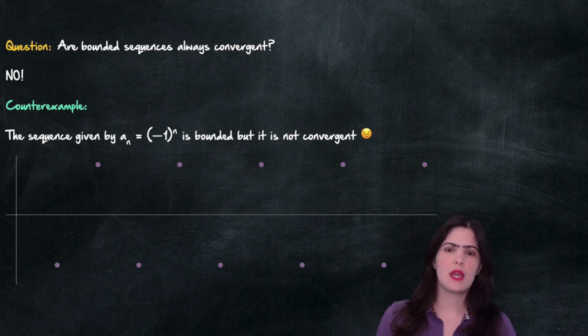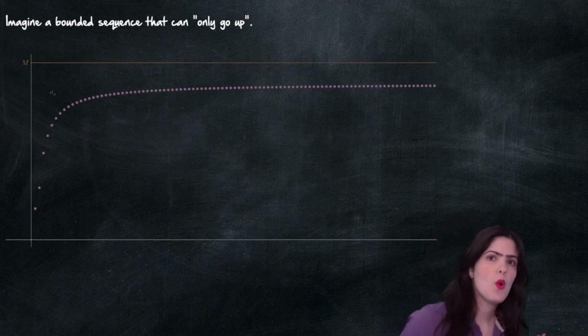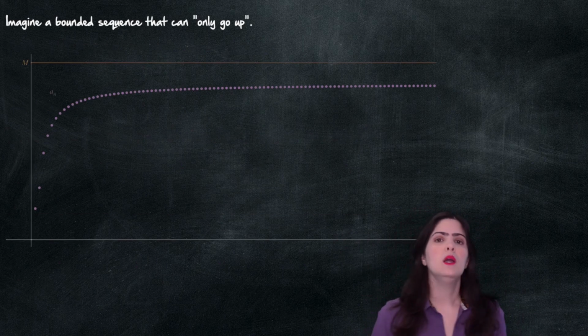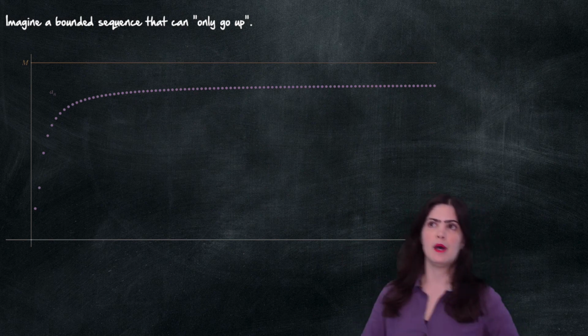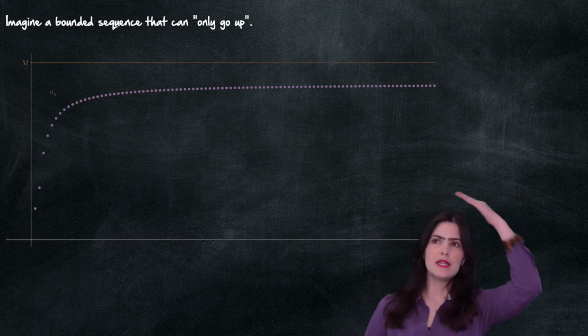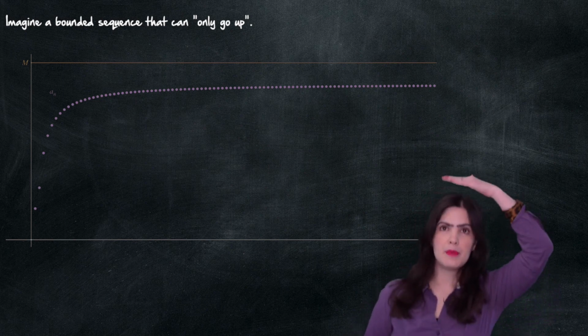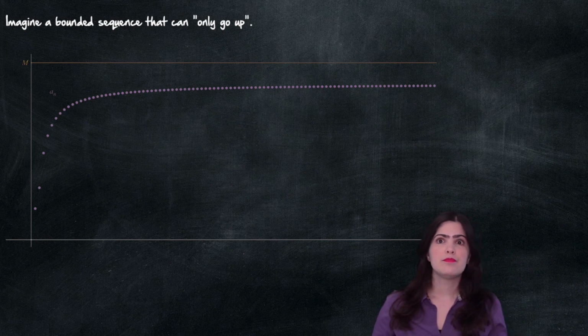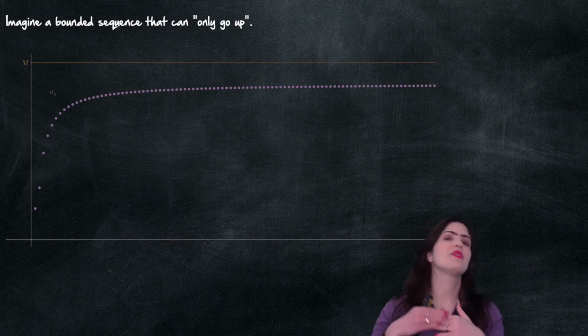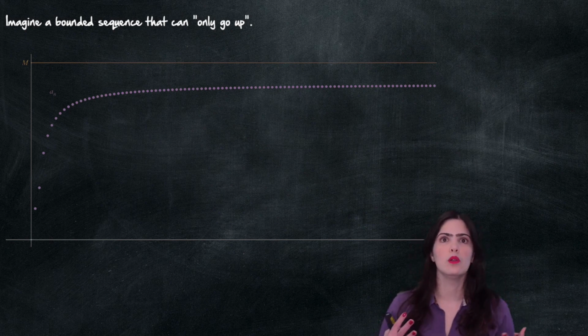But now I want you to think about a bounded sequence that can only go up. If it can only go up, imagine that you're just climbing up, and then eventually you hit a wall and you want to continue going up. But the wall will not let you go. So you will have to stop at that point, so you will converge toward that limit, that wall.